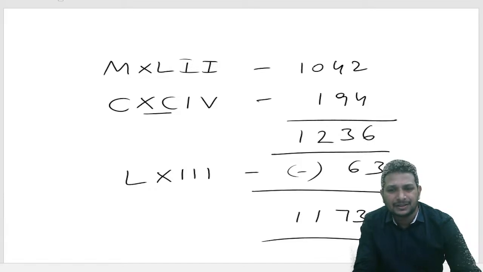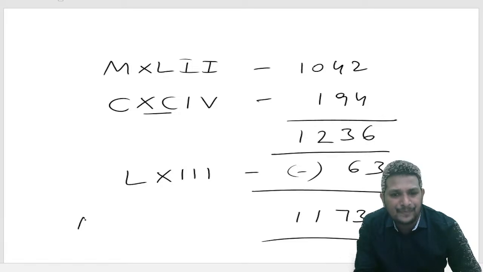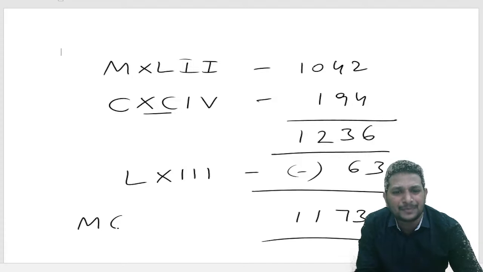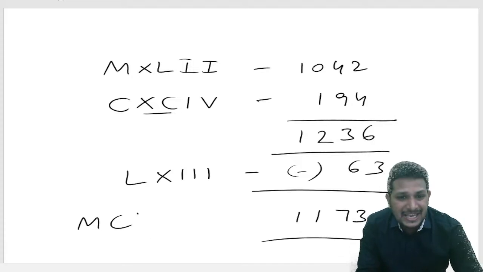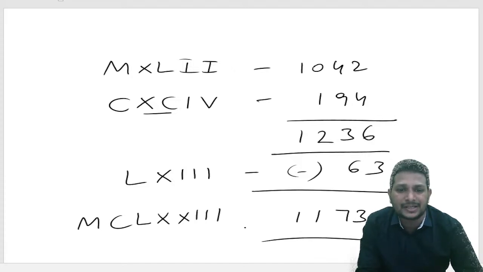1000, right? 1000 is nothing but M. As we need to convert this into Roman numerals, M, then 100 is C, so MC. But for 73 we can use L, which is 50, and XXIII.